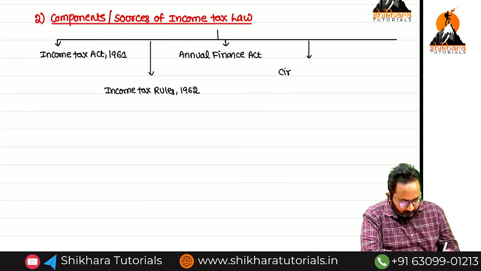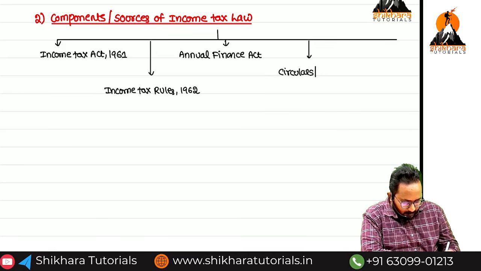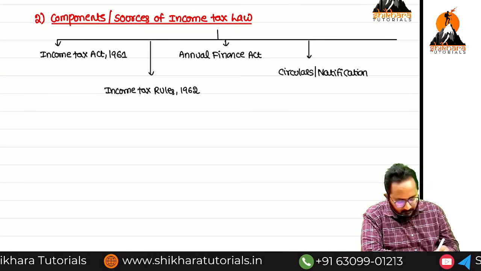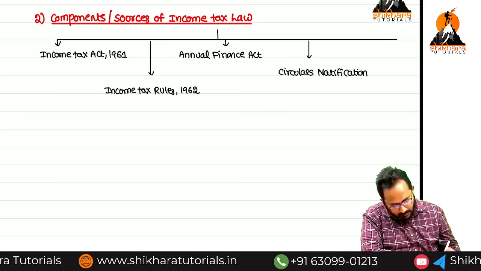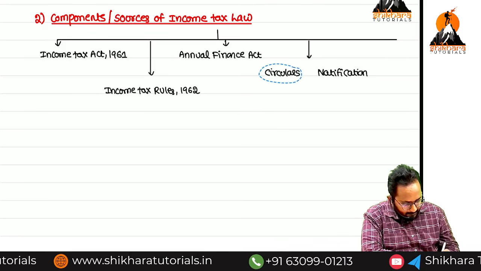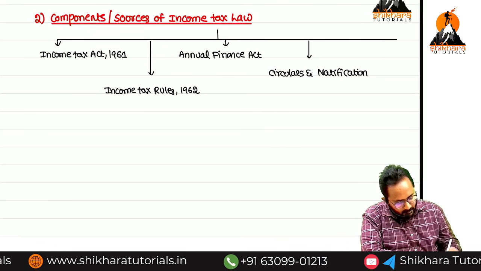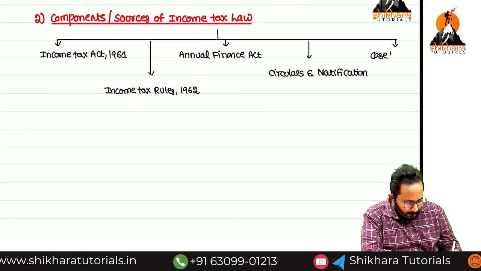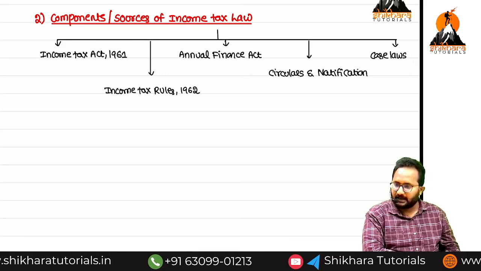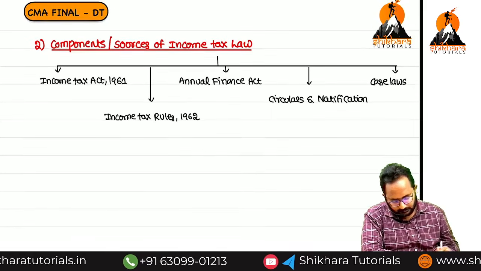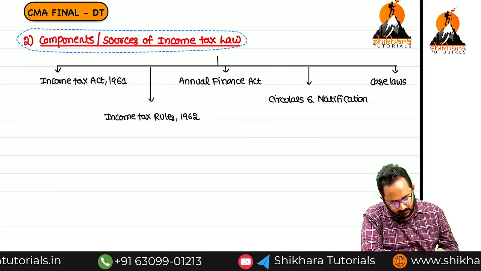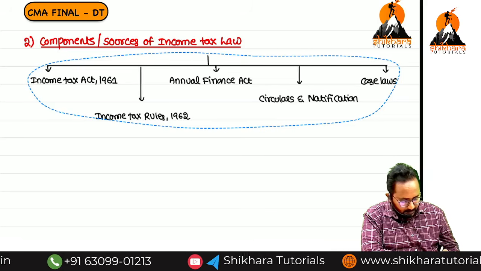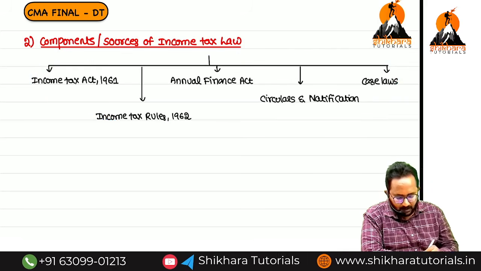Circulars and notifications. Next one, case laws. What is that, ma? Case laws. If you observe these sources or components, how many are there? Five in total. So now one by one we'll discuss them.